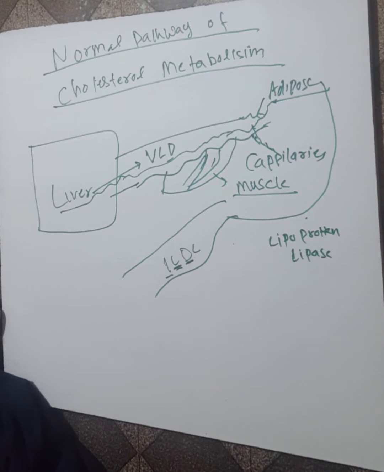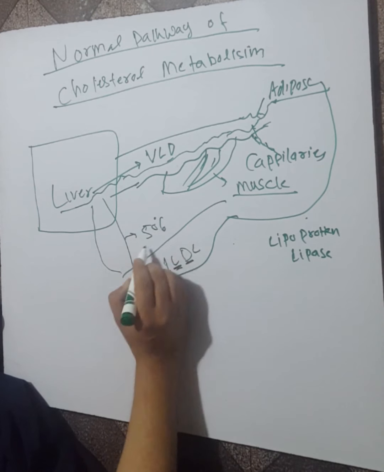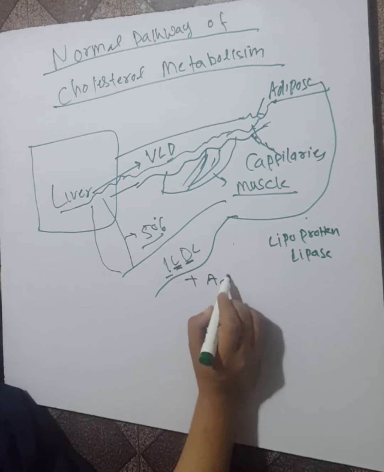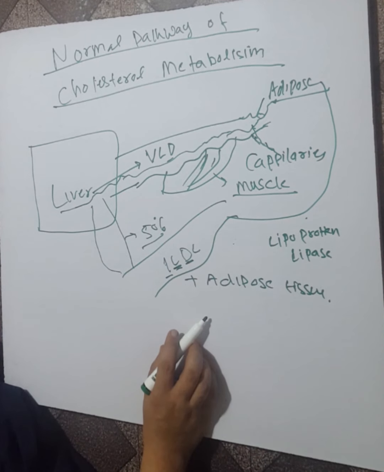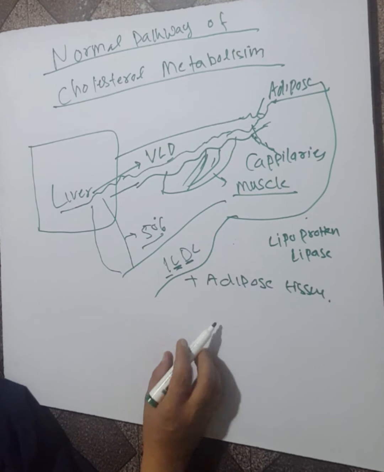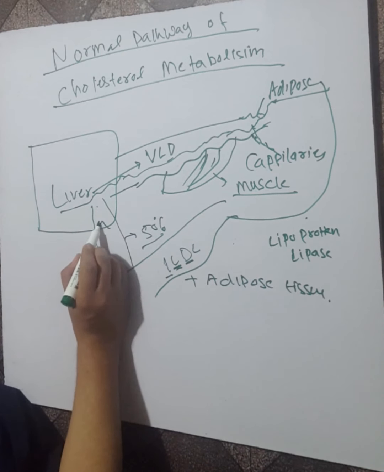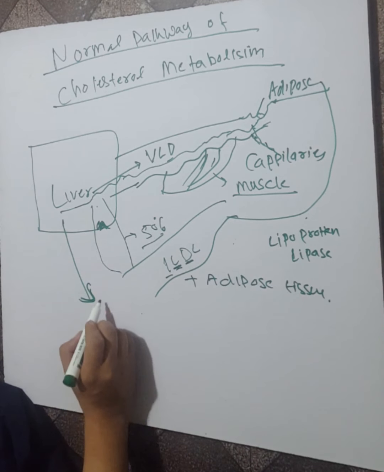Of this ILDL, 50% enters into the liver, and 50% remains in the adipose tissue as ILDL. When this ILDL enters into the liver, the liver cell has a receptor for it, and it is metabolized and converted into LDL.